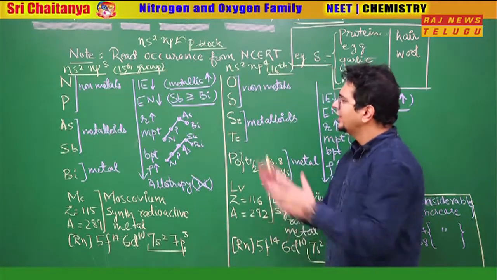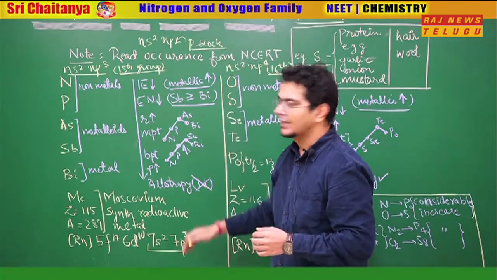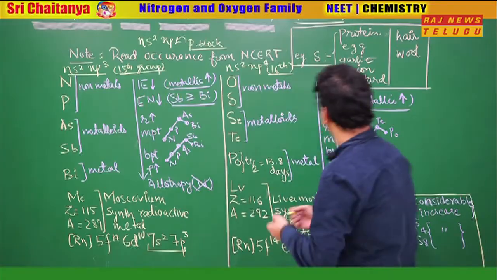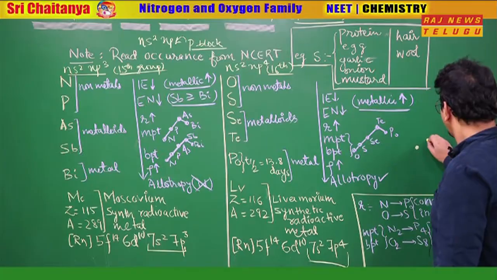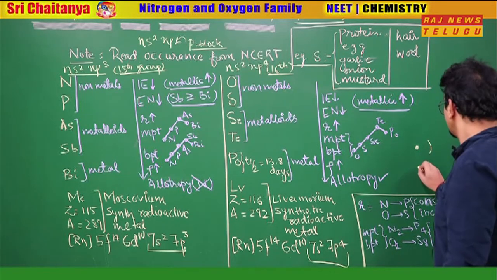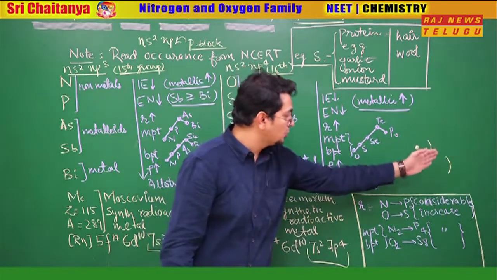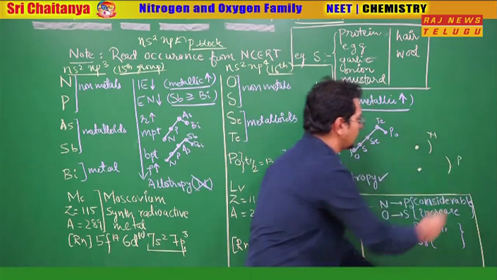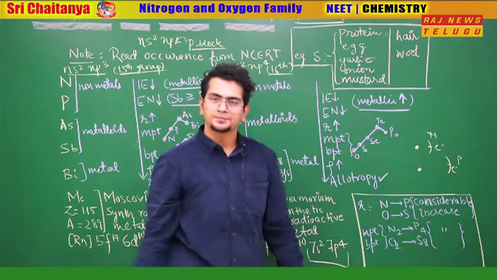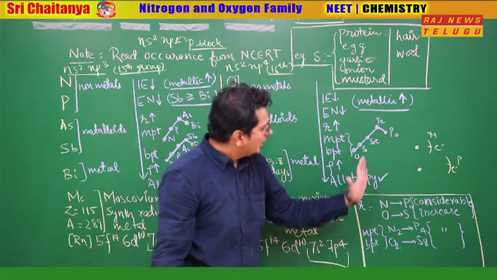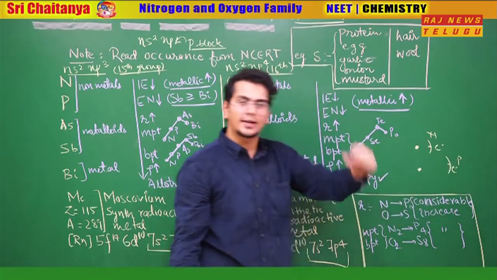Talking about some of the periodic trends here, as we go from top to bottom, the ionization enthalpy decreases. Question arises, sir, why does the ionization enthalpy decrease? Let's understand. For example, we have this nucleus here, and as you go down, let's say this is nitrogen and this is phosphorus. The size of phosphorus will be larger as you go from top to bottom. The last electron in nitrogen is here, the last electron in phosphorus is here, and this is the nucleus. As the electron is further away from the nucleus, it is easier to take the electron away.